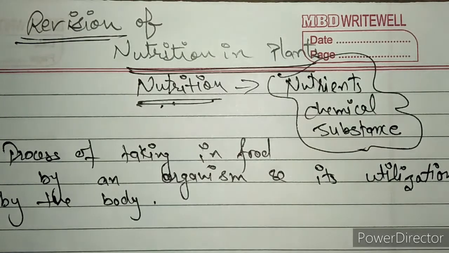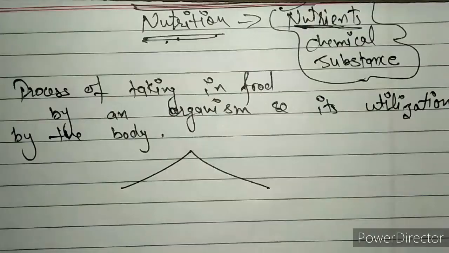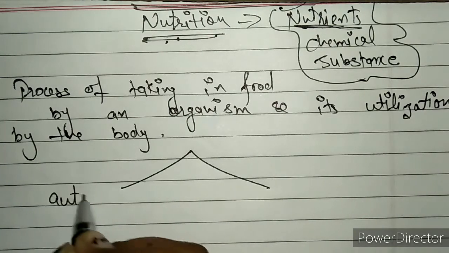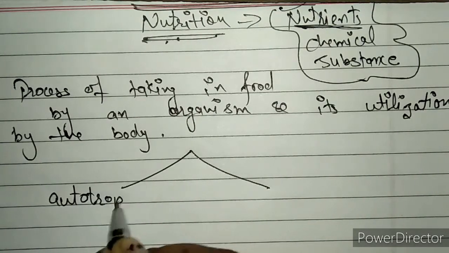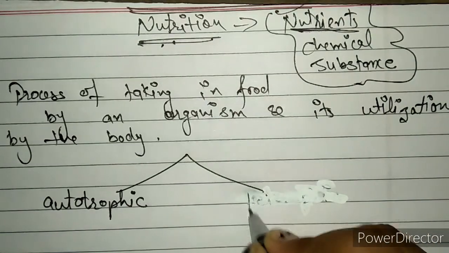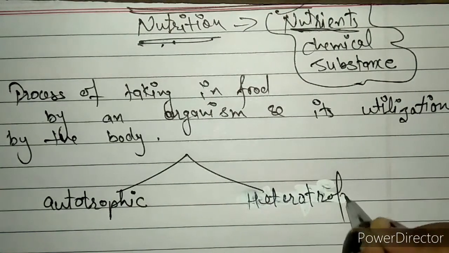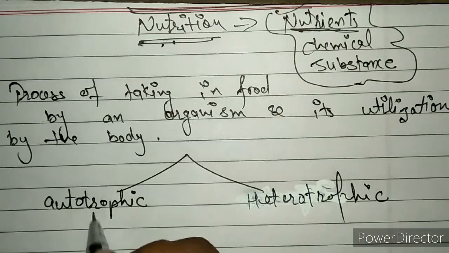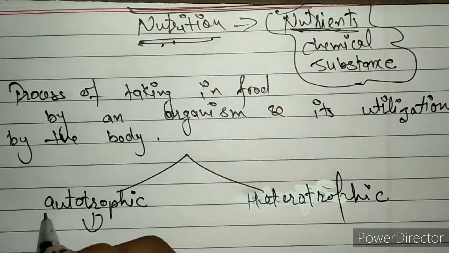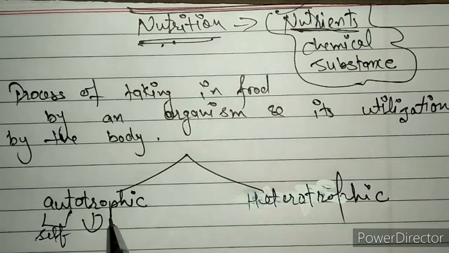And this nutrition is of two types. So what can be the types? First of all, we have autotrophic, and the next one is heterotrophic. If we talk about autotrophic, auto means self. Clear? Trophic means feed.